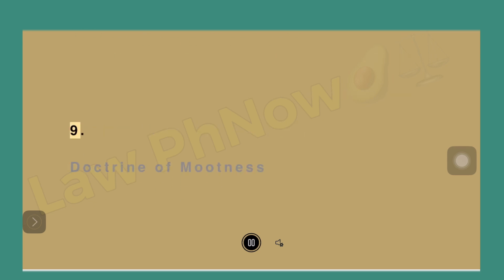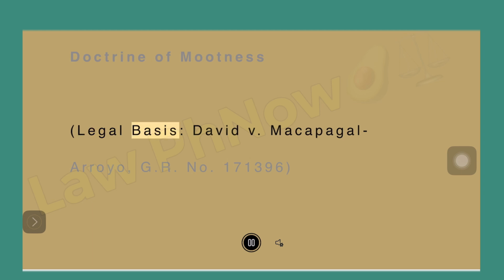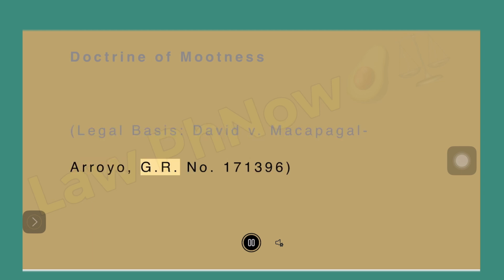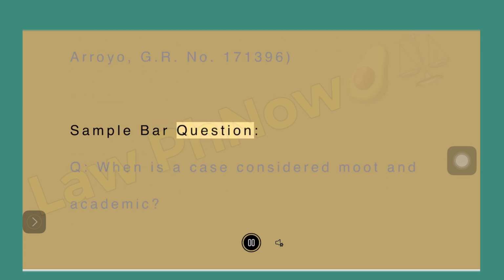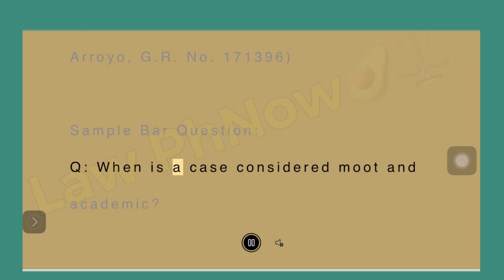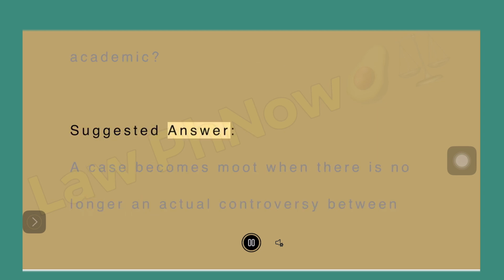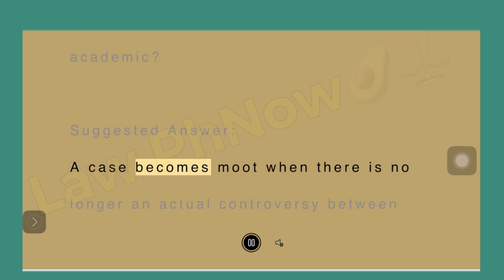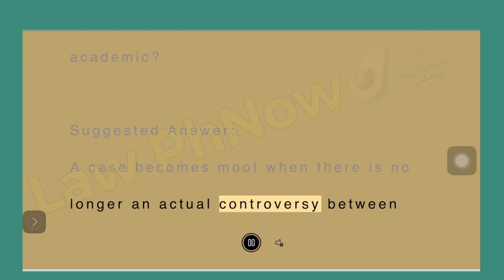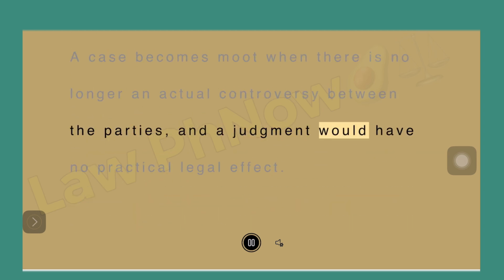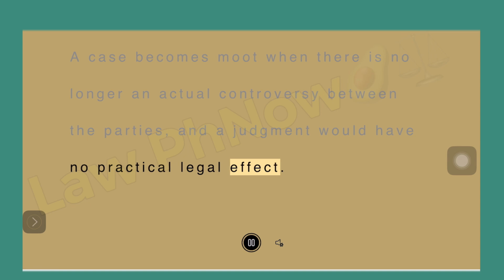9. Doctrine of mootness. Legal basis, David v. Macapagal-Arroyo, GR number 171396. Sample bar question. Question: When is a case considered moot and academic? Suggested answer. A case becomes moot when there is no longer an actual controversy between the parties, and a judgment would have no practical legal effect.